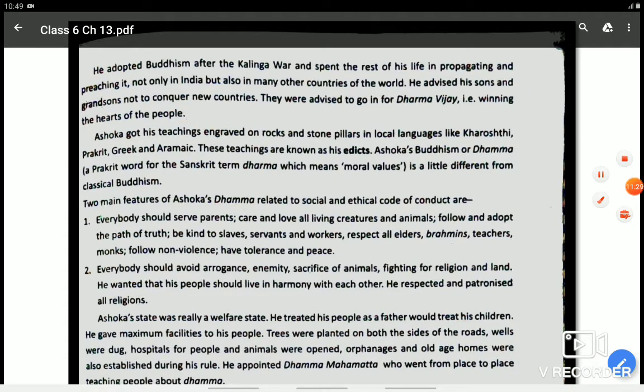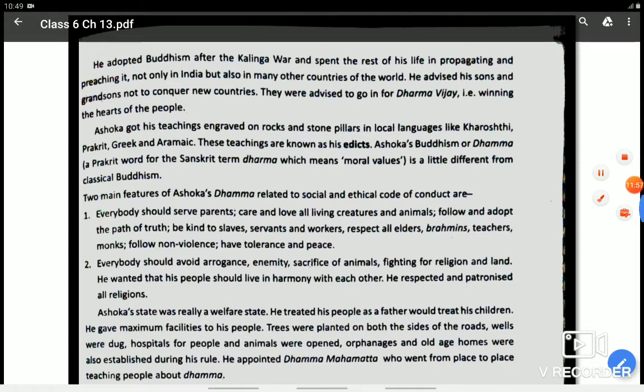So after Kalinga war, what did he decide? That he is not going to wage any war in future, and he will follow Buddhism. And he also asked his sons and grandson not to conquer new countries and go for Dharma Vijay, that is winning the hearts of people. So this was the main teaching of Ashoka after the Kalinga war.